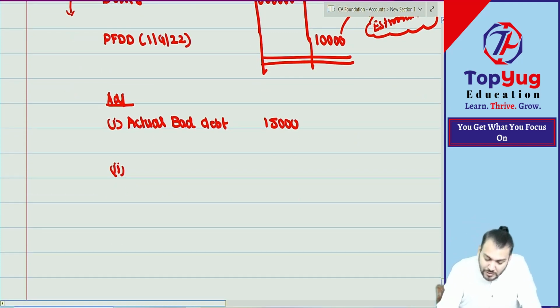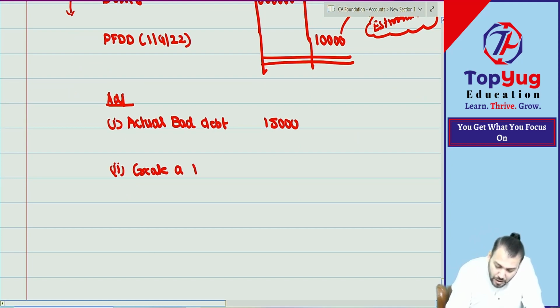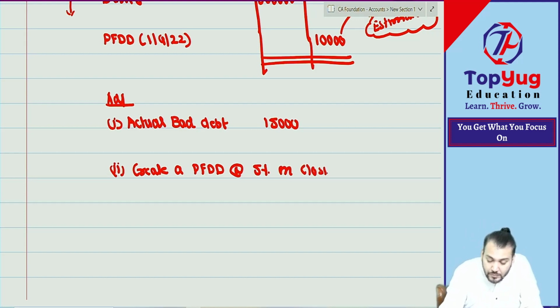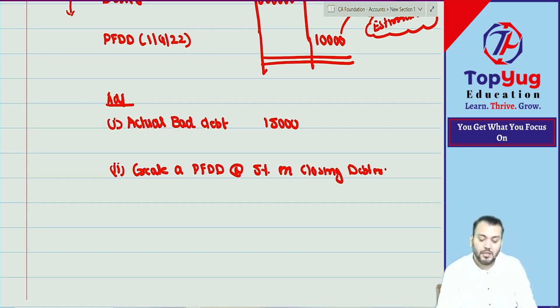Correct. Let us create a provision for doubtful debt at a rate of 5%. This 5% is always on closing debtors. Always on closing debtors. Understood? Are you able to follow me?